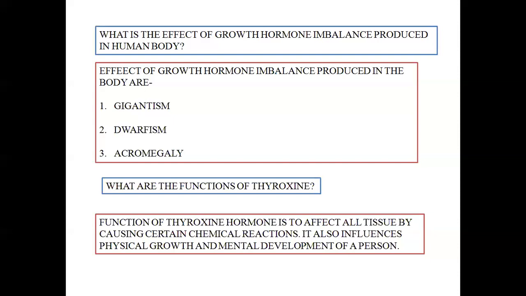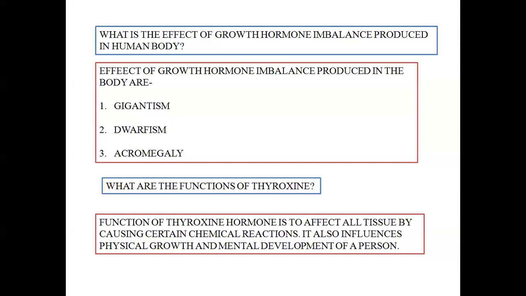Next is, what are the functions of thyroxine? As I have already told you students, thyroxine is a hormone which is produced by the thyroid gland. Now, thyroxine generally affects all tissue by causing certain chemical reactions. How?